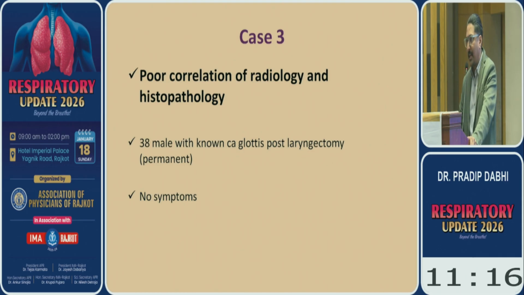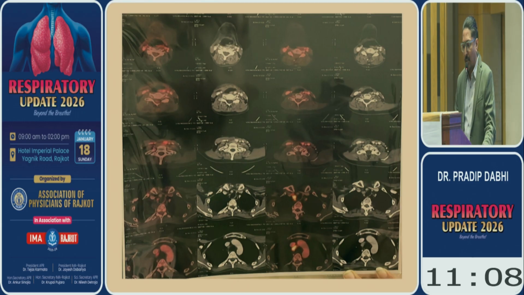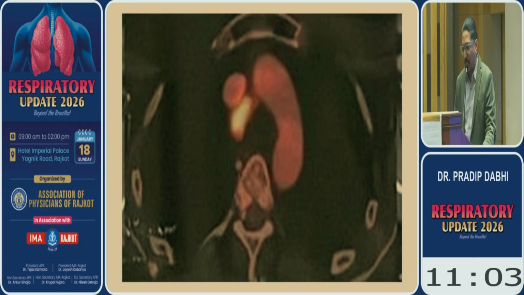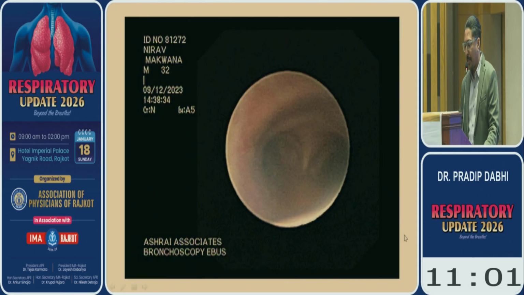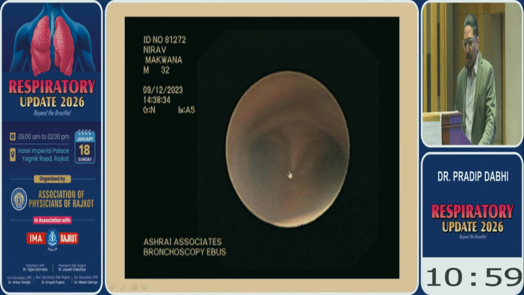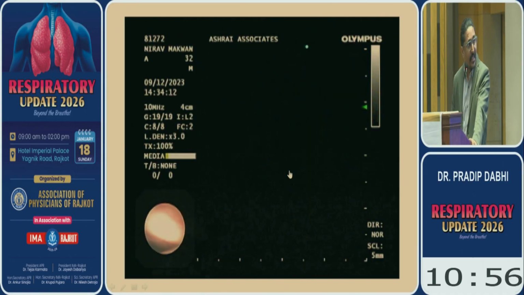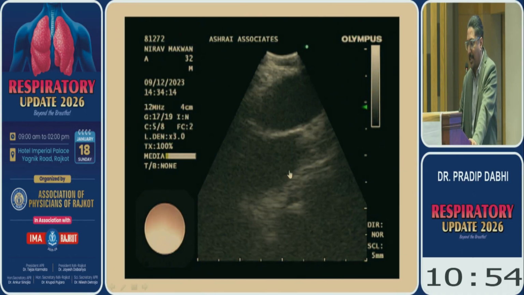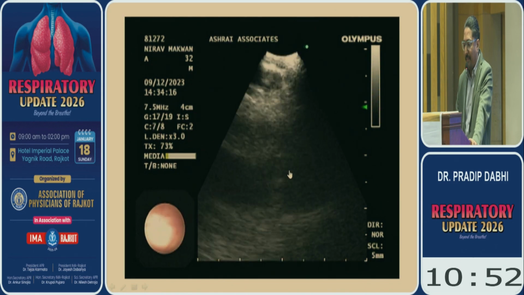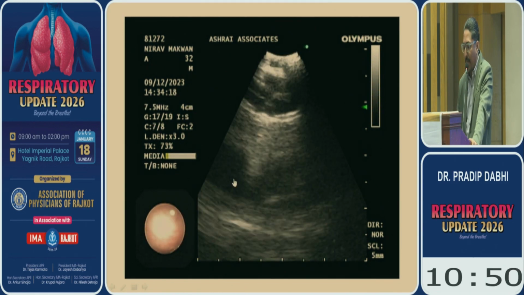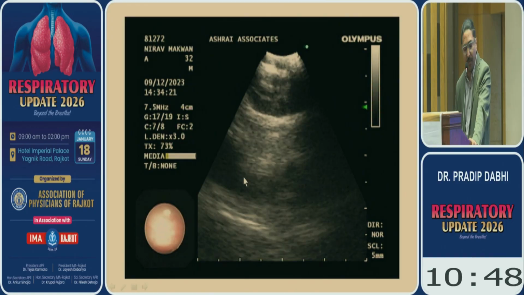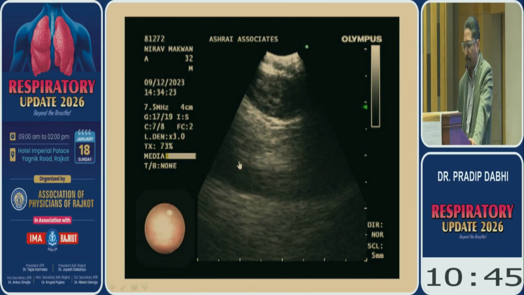This is a 38-year-old male patient, known case of carcinoma glottis, total laryngectomy with permanent tracheostomy, no symptoms. A PET scan was done just for surveillance, which shows very small right lower paratracheal lymph nodes. So we passed the endobronchial ultrasound through the tracheostomy. You can see the bronchoscopic image is a little bit poor. Now we see the lymph node sitting above the SVC. This is the SVC, superior vena cava. This is the lymph node.